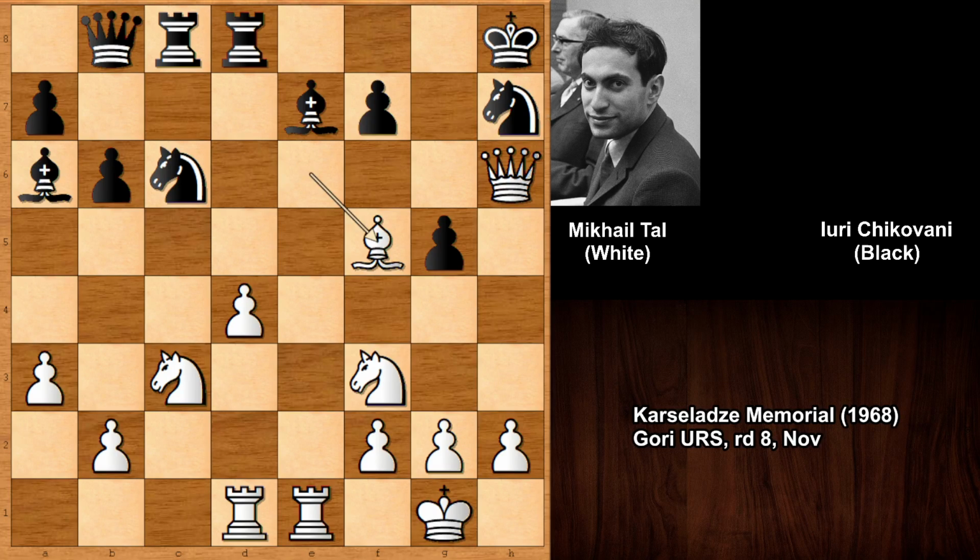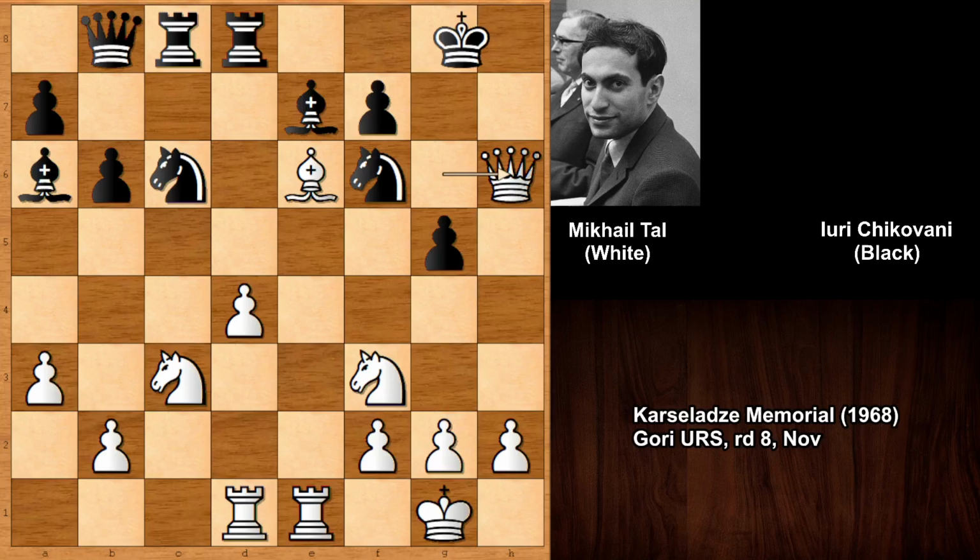Black is getting checkmated. The engine told me that queen takes on h2, a ridiculous move for prolonging the chess game. The knight is pinned. So check, and then Tal played knight takes on g5. All of Tal's pieces are extremely active to cause some trouble.